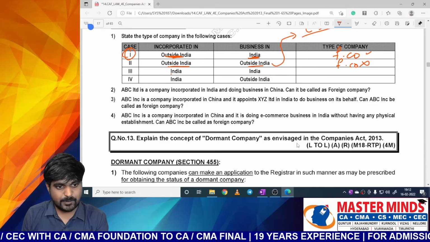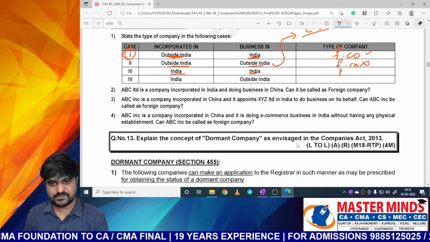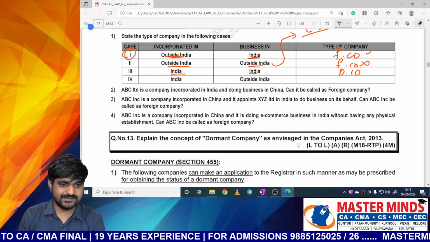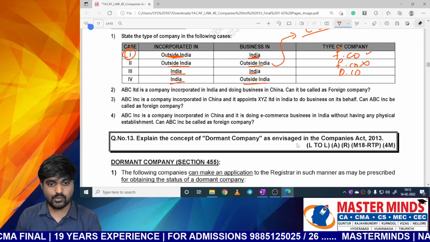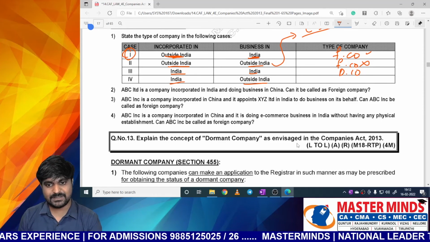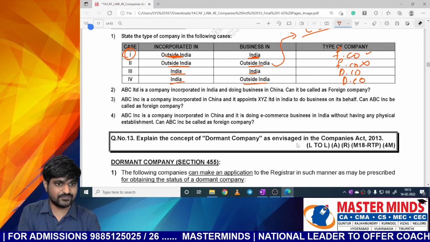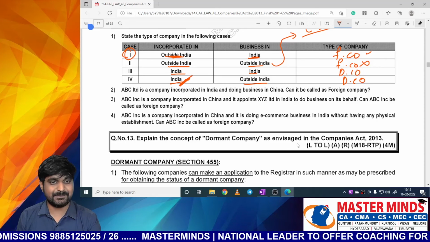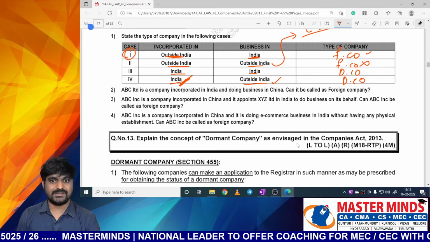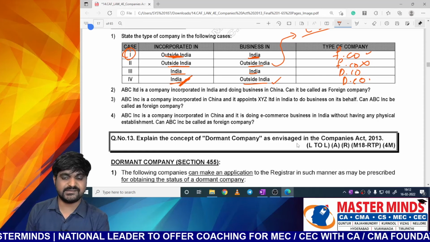Now, the company is incorporated in India and doing business in India. So both are in India only. What type of company? It is a domestic company, not a foreign company. And last one, very important one. It is incorporated in India but doing business outside India. What type of company? It is a domestic company. Sir, foreign company? No, it is not a foreign company. Because in order to call it a foreign company, incorporation must be done outside India, but here it is in India. And business must be within India, but here it is outside India. So this company does not satisfy the definition of a foreign company. That's why this is not a foreign company, this is a domestic company.